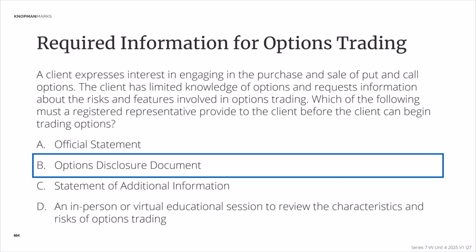So that choice D, the in-person or virtual education session, it's basically provided in writing through the options disclosure document. And that has to be provided before you begin options trading. Remember, you can start trading before you sign the options agreement. That's always interesting. But you cannot start trading before you receive the options disclosure document.